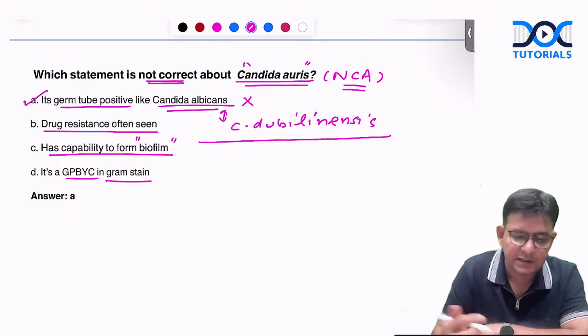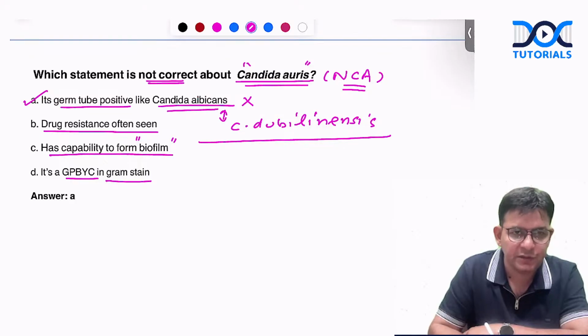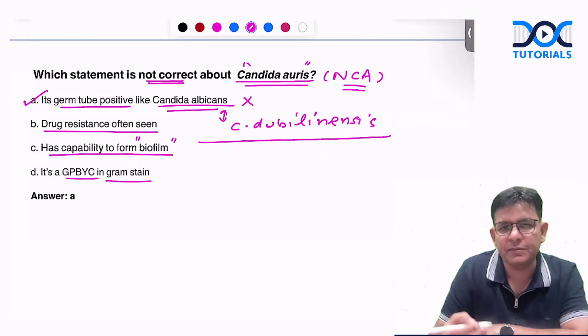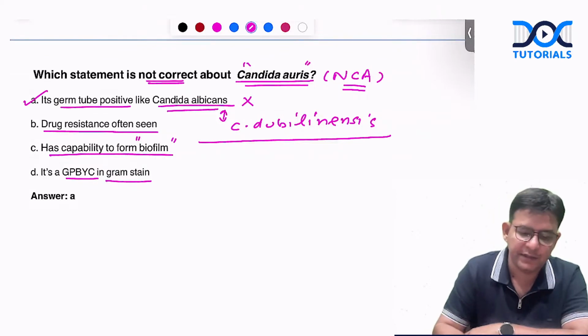So the answer of ours is A. That is, the germ tube test is not positive in Candida auris. Okay. Found to be resistant to various drugs, capability to produce biofilm, and it's a gram-positive budding yeast cell in the gram stain. So that is also a correct statement regarding it.